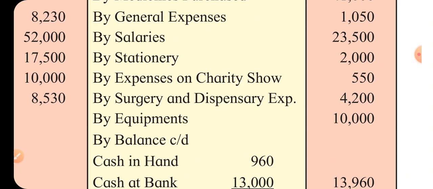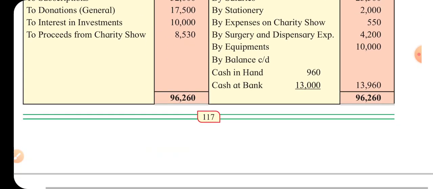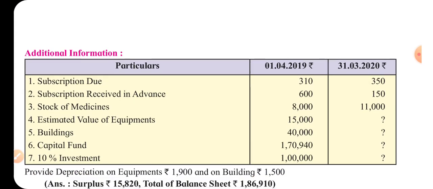And equipments is what? Asset. We purchased new equipments in this year of rupees 10,000, that is asset. Closing cash and bank balances will also be shown on asset side of the closing balance sheet. Fine. Then have a look at the additional information.